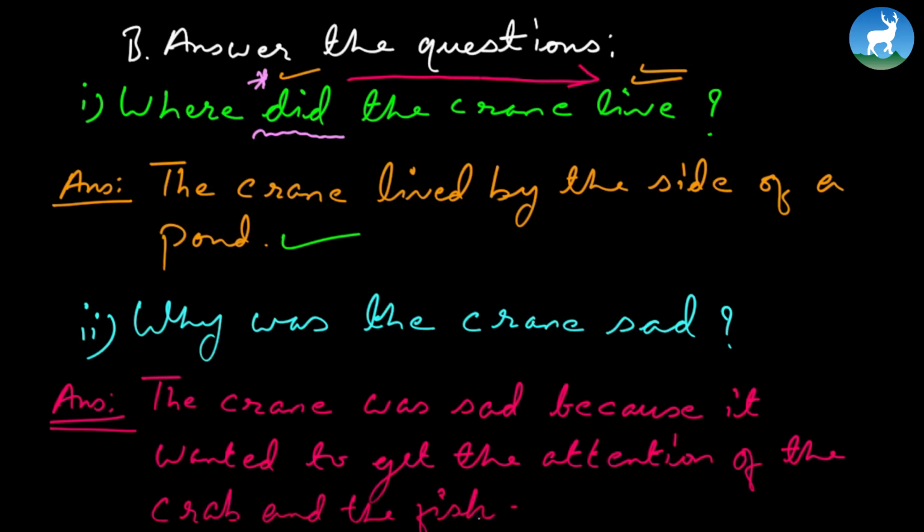And if you said the crane was sad because it wanted to eat the fish in the pond without having to work for it, well, it could also be correct, but then the sentence continues, so one day, the crane planned to be sad, so that it would get the attention of the crab and the fish. Remember, all the answers lie right in the passage, okay?